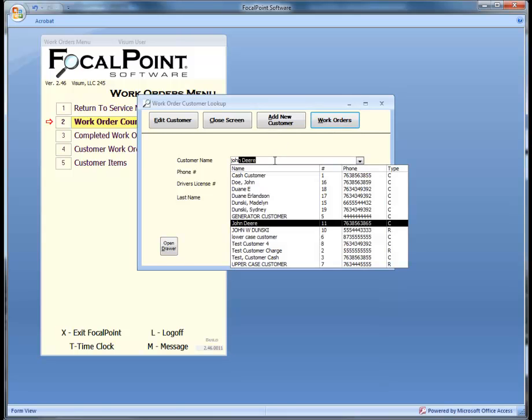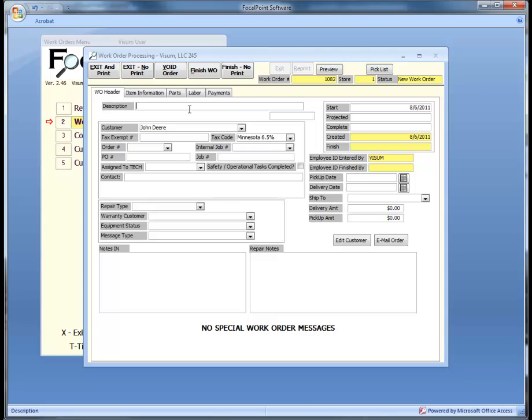A brief description of what work will be performed is next, followed by some tax information fields, an order number to apply to if you would like to tie this particular work order to a particular rental contract, and customer PO and job number fields.